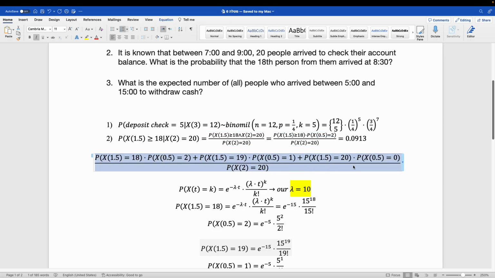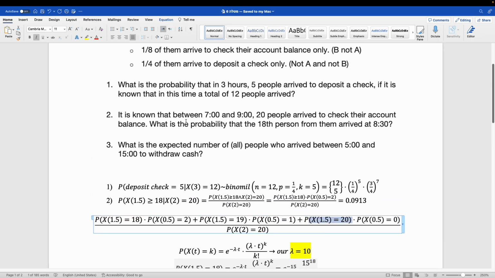So here I write the full probability: the probability of 18 people before 1.5 hours, multiplied by the probability that in this half hour you get another 2 people, so you get 20 people total. Then the probability that you have 19 people before hour 1.5, because it's 18 or more, multiplied by the probability that you get another person in half an hour, plus the probability that you have 20 people before 1.5 hours, multiplied by the probability that you have 0 people in this half hour.